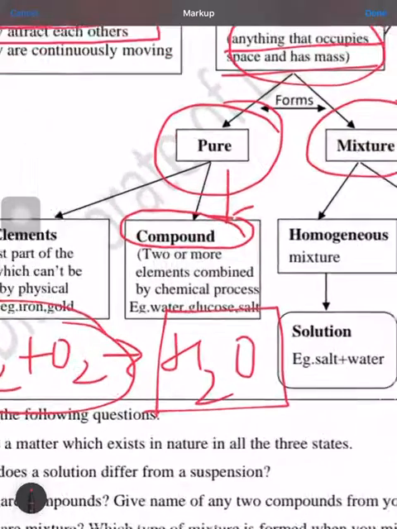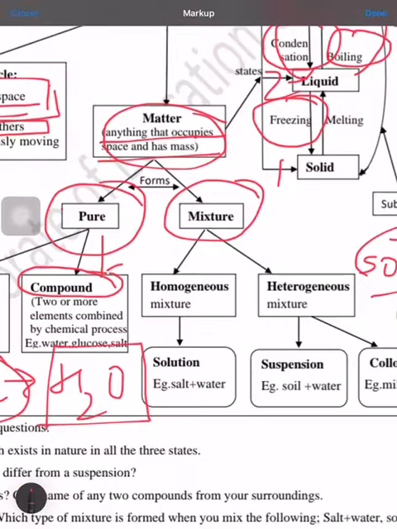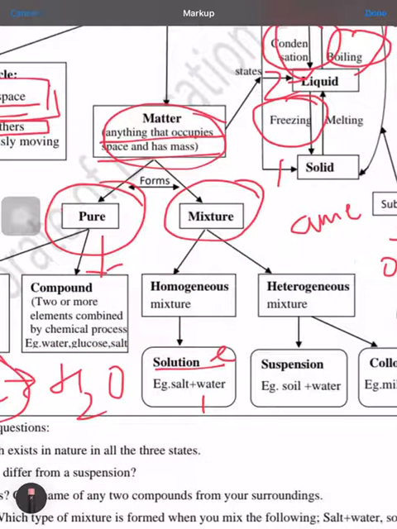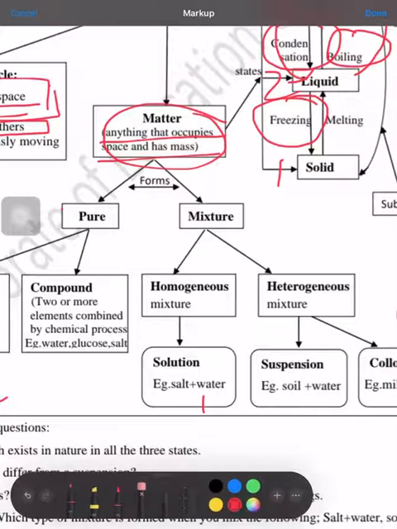Now next, when we talk of mixture, mixtures are of two types: homogeneous mixture and heterogeneous mixture. Homogeneous, here the word homo means the same concentration will be there. So in this case you have to learn about solutions. In your book it is written as true solutions. It is a part of the homogeneous mixture. That means salt plus water we can take. The salt plus water in this case is an example of homogeneous mixture. You can also take water plus sugar.